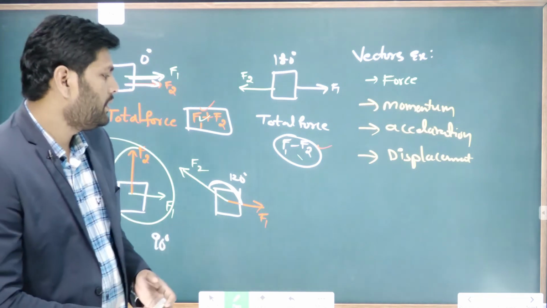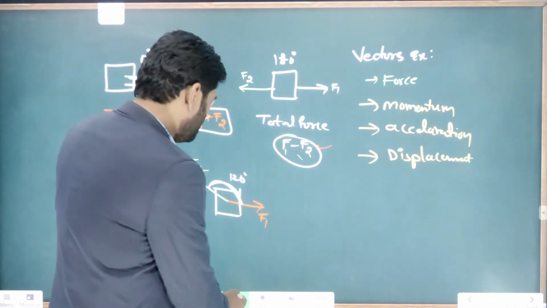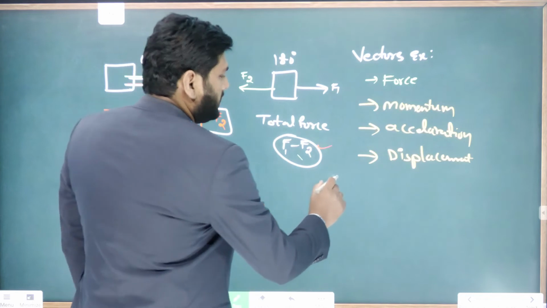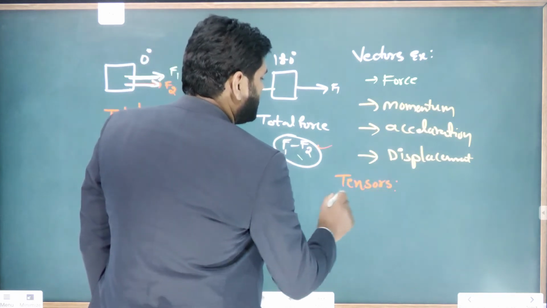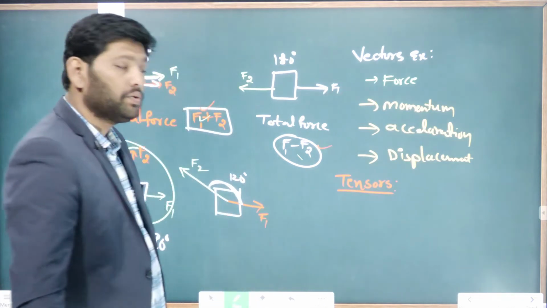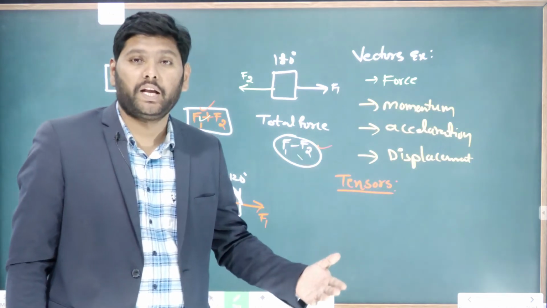Coming to the other physical quantities, those are tensors. Let me talk about tensors here. Tensors also have magnitude and direction, and they require many dimensions to explain.